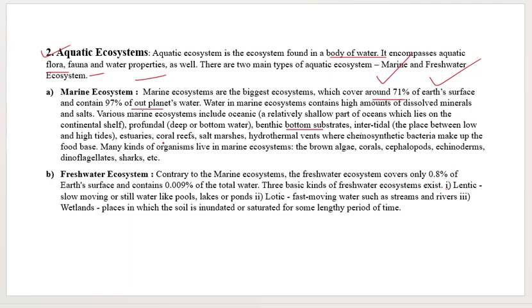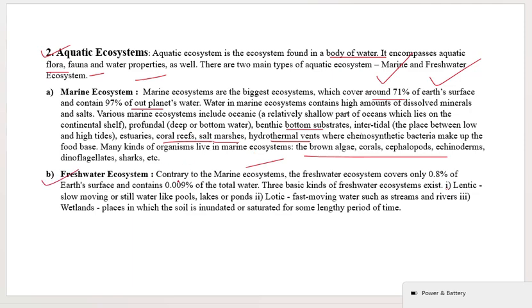Estuaries, coral reefs, salt marshes, hydrothermal vents, where chemosynthetic bacteria make up the food base, and many kinds of organisms live in the ecosystem. In the marine ecosystem, there is lots of biodiversity, lots of organisms living, such as coral reefs, chemosynthetic bacteria, fishes. Many species are present in marine ecosystem.